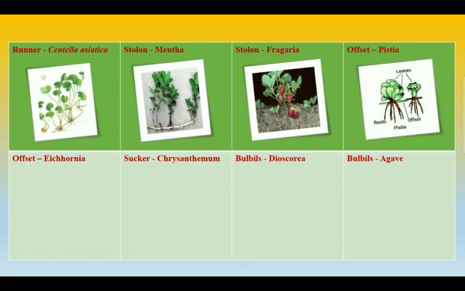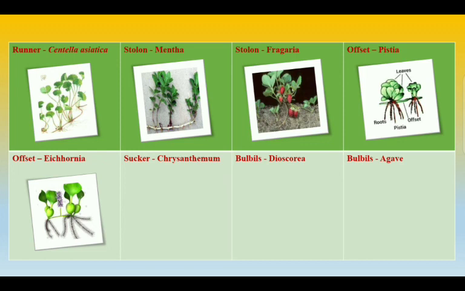The next is offset. It is also like a runner, an axillary bud growing from the axil of a leaf. But offset is shorter and thicker, and it is a short prostrate branch with a tuft of leaves at its apex. Offsets are produced in rosette type of plants like Eichhornia, that is water hyacinth, and Pistia, that is the water lettuce. Both of these are floating hydrophytes.